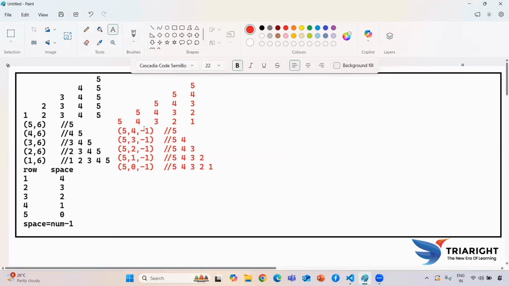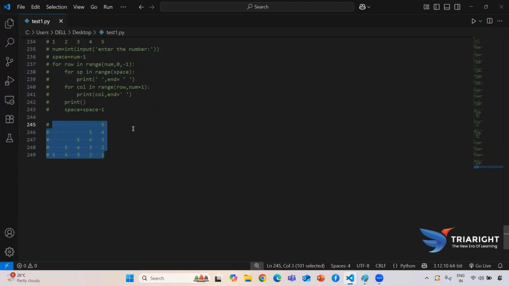So how to generate? I'm keeping this for this row equal to num minus 1 comma minus 1 comma minus 1. Because if I'm directly passing, then it will be only printing for number 5. If I'm changing, then it will be creating. So here every time it will start printing for num minus 1. Okay, now I need to take the user input. So here I need to copy this one and I will paste here.